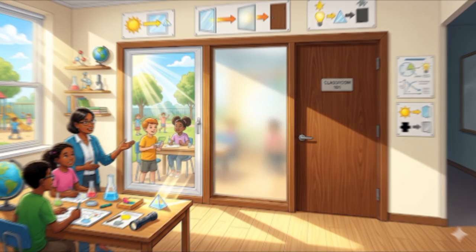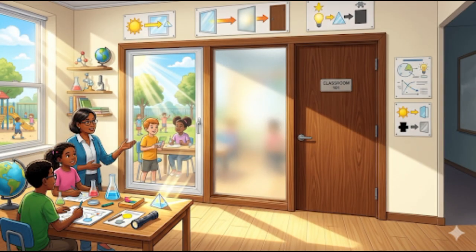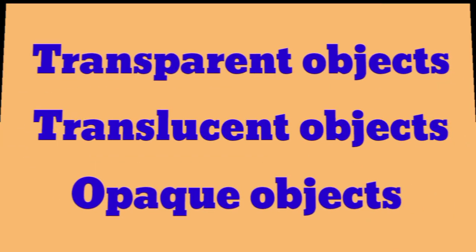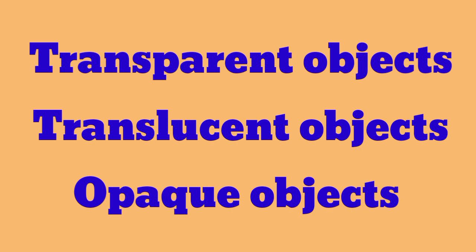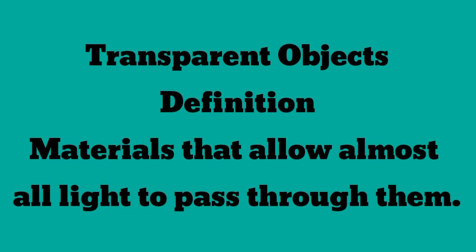In this video, we will discuss three types of materials: transparent objects, translucent objects, and opaque objects. We will discuss the definition of these objects, their properties, and their daily life examples. Let's start with transparent objects.